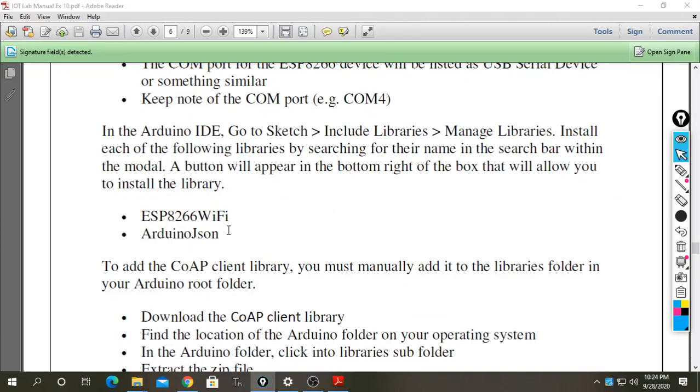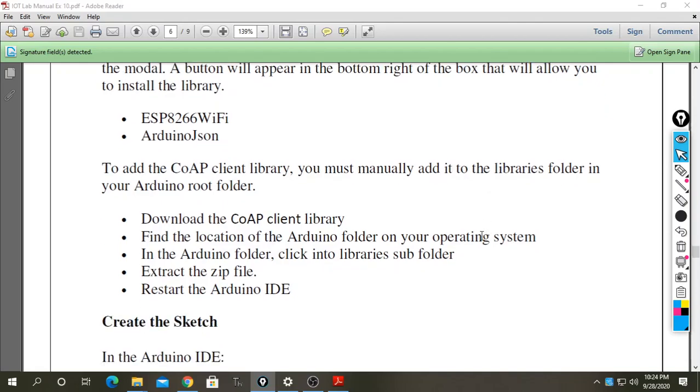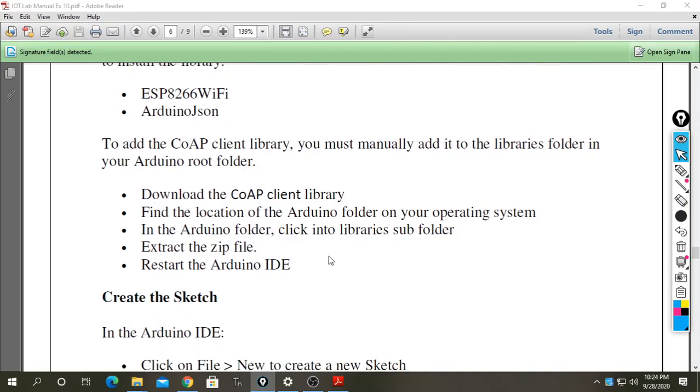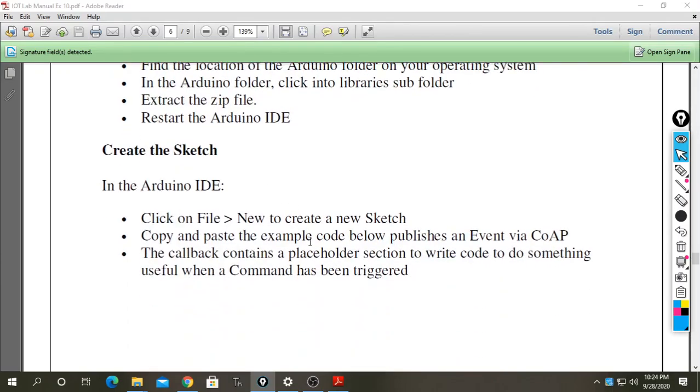So we will include the ESP8266 Wi-Fi library. After adding this library, to add the CoAP client library, we have to manually download it, extract the zip file, and restart our Arduino. Once the library is installed, we create a new sketch as a new project.